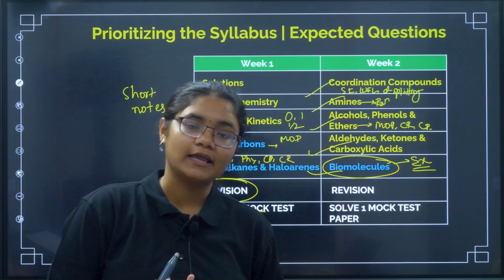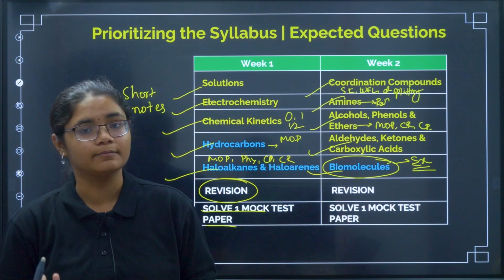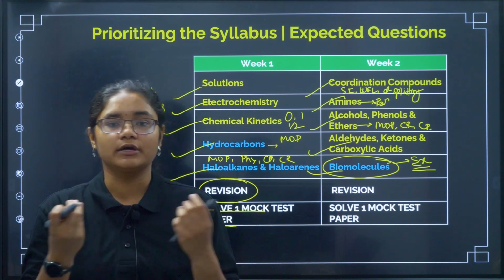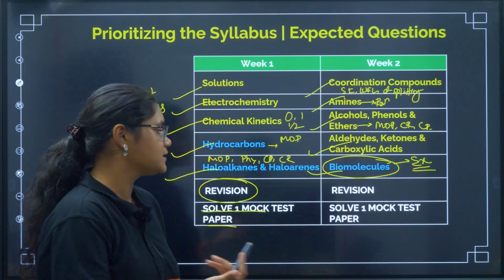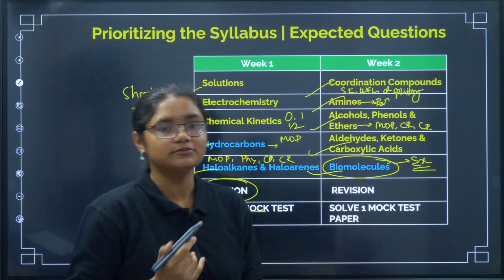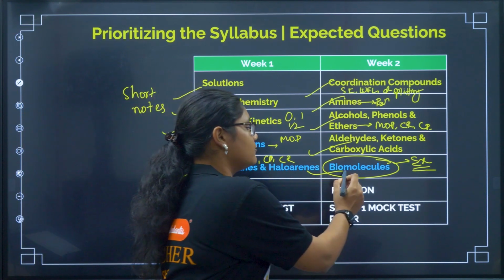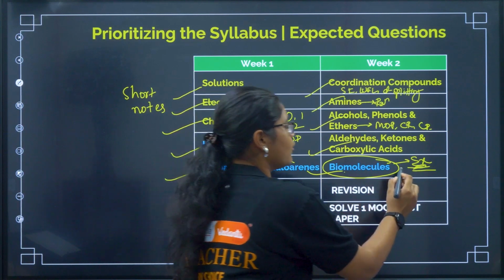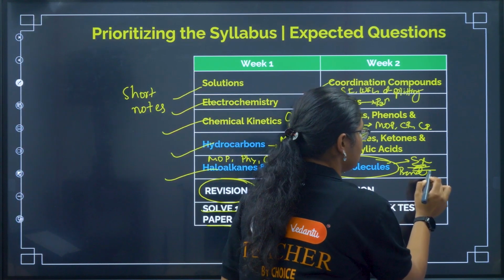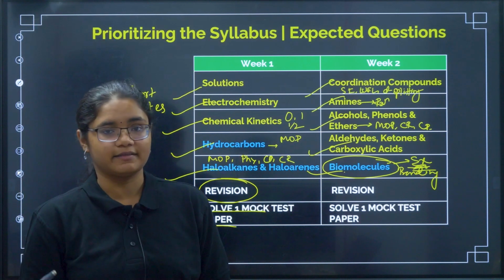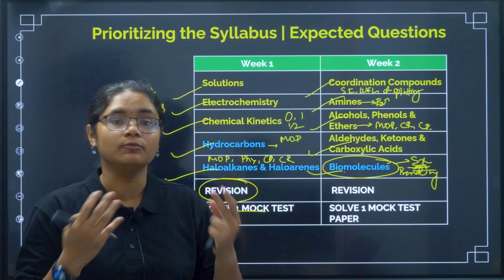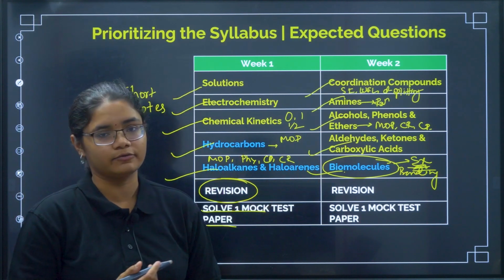Monosaccharide examples, disaccharide examples, polysaccharide examples, and which are reducing sugars, non-reducing sugars, essential amino acids, non-essential amino acids, water-soluble vitamins, fat-soluble vitamins. All these biomolecule examples are important. Bonding is important. What bonding? Which carbon to which carbon linkage is there? And what are the monomer units? All that you have to do.